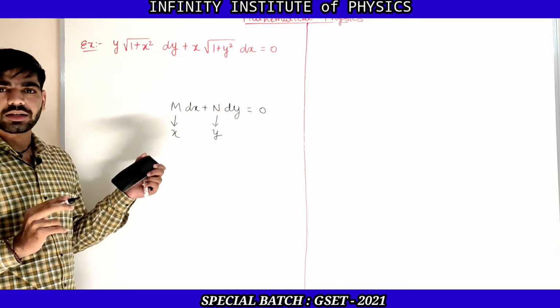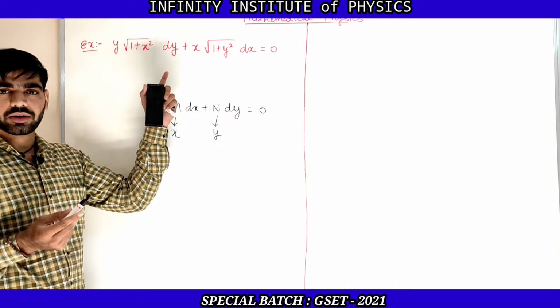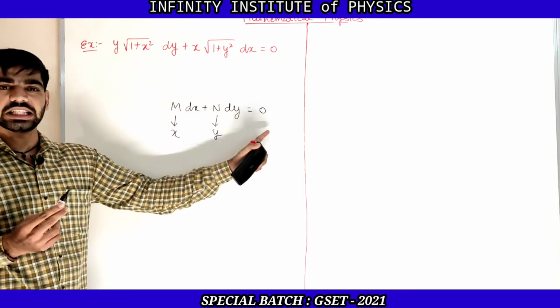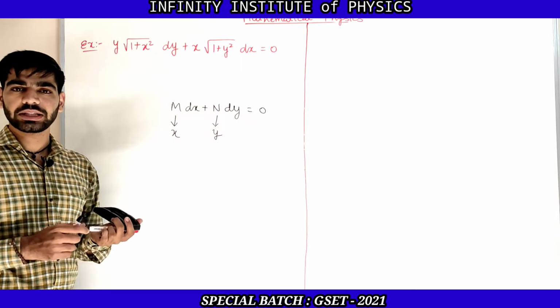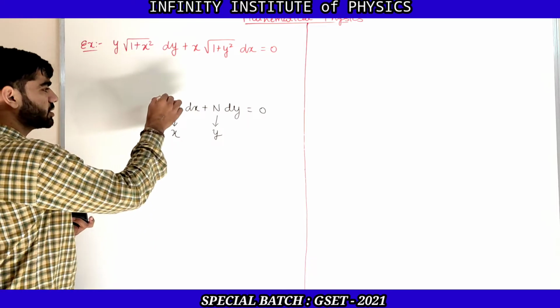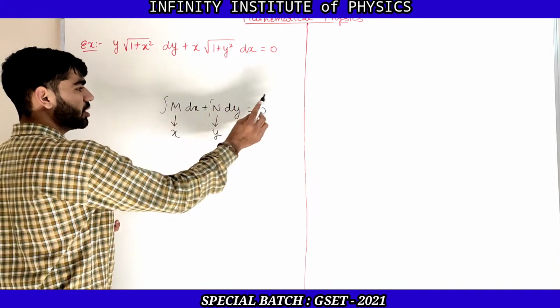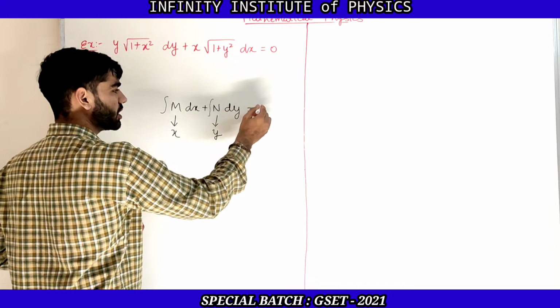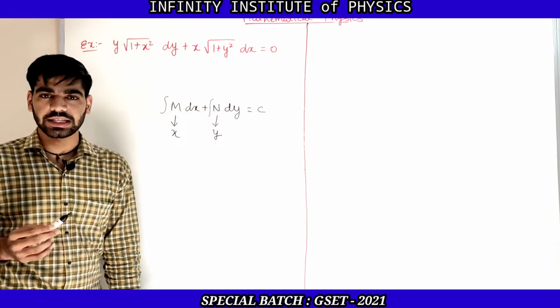If we can convert the first order first degree differential equation into this form, then it is said to be the variable separable form. And if you want to solve this equation, you just need to take the integration, and the integration of 0 will be the constant number c.